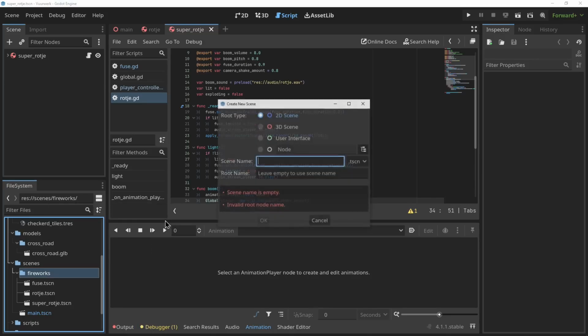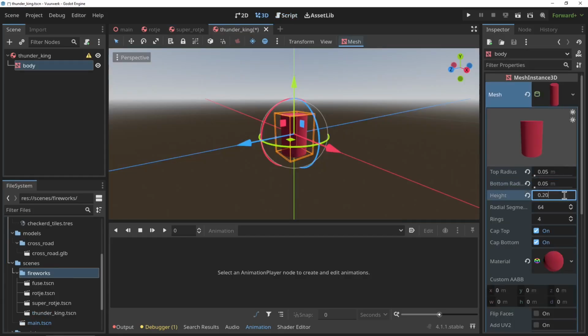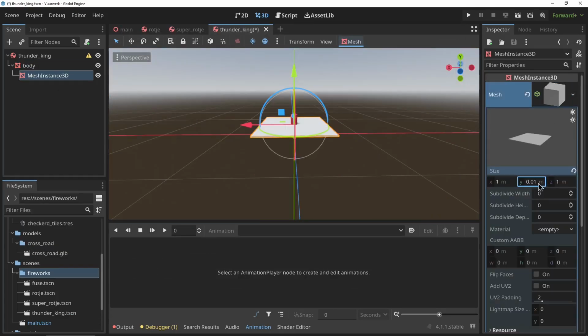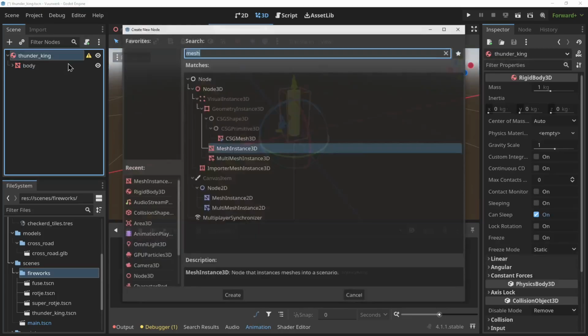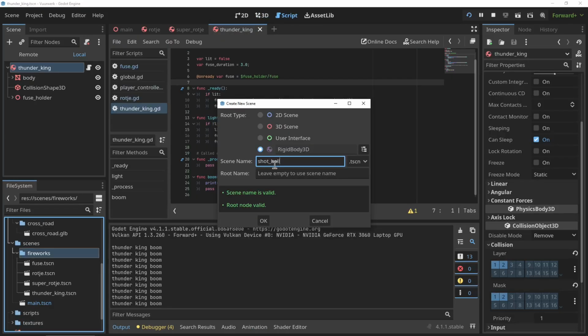So next firework, we're gonna do the Thunder King. It's basically this mortar, so it's just a tube with a ball inside that shoots out and explodes after a little while. I'm gonna start off by modeling it. So I'm basically just gonna use a cylinder and use a cube as the base for it to stand upright. I'm gonna make it yellow. And after this we'll make the ball that shoots out.